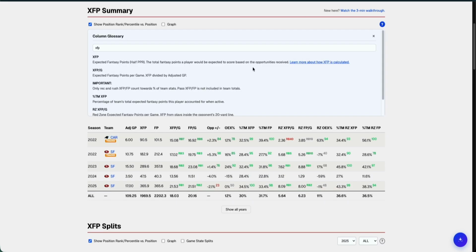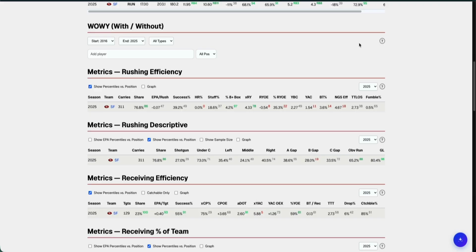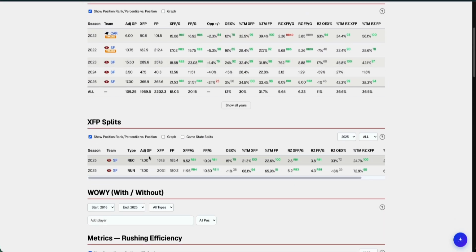And as always, we have these glossaries here where you can type in something and say, oh, well, what does XFP mean? And it'll let you know. We then have splits by receiving and running or whatever it might be for the position group. Again, kind of breaking these up.